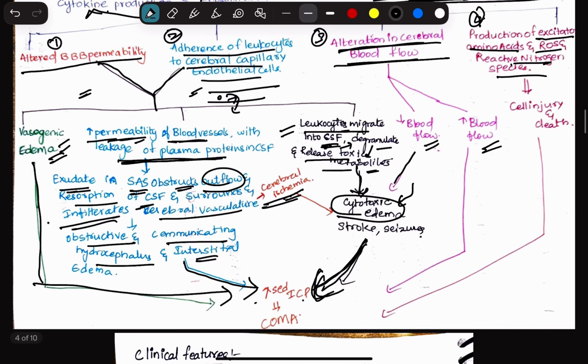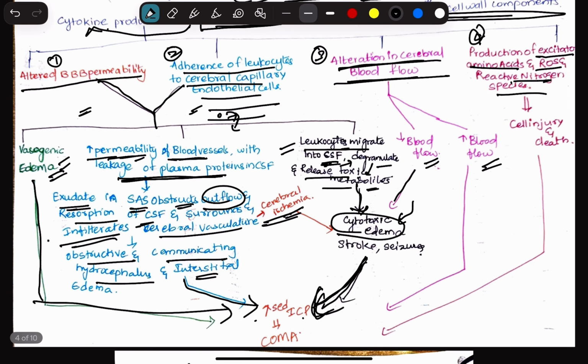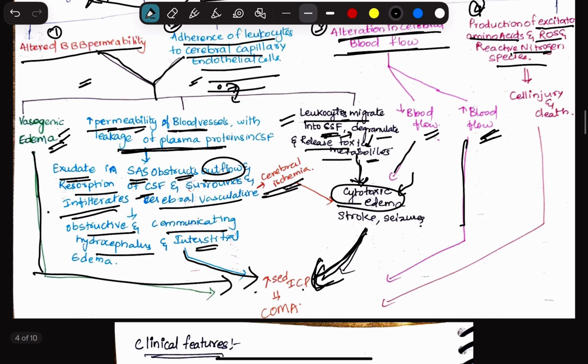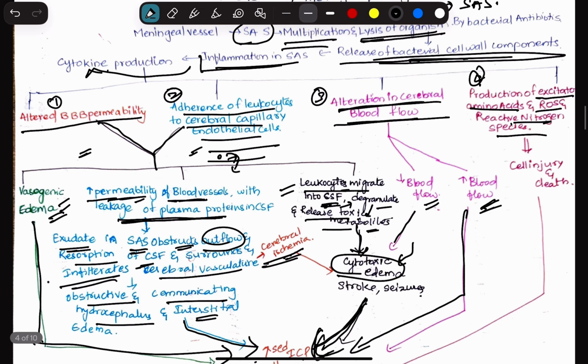Okay, so this is about the decreased blood flow. Now let us move on to increased blood flow. This increased blood flow will also lead to increased intracranial pressure. Okay, this is about the third mechanism due to cytokine production.